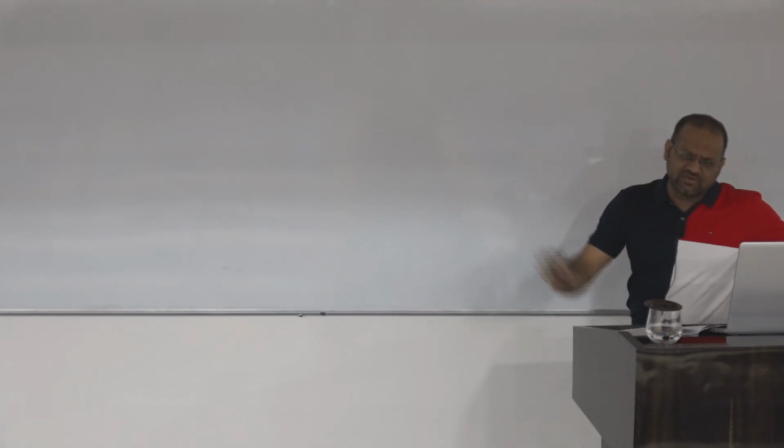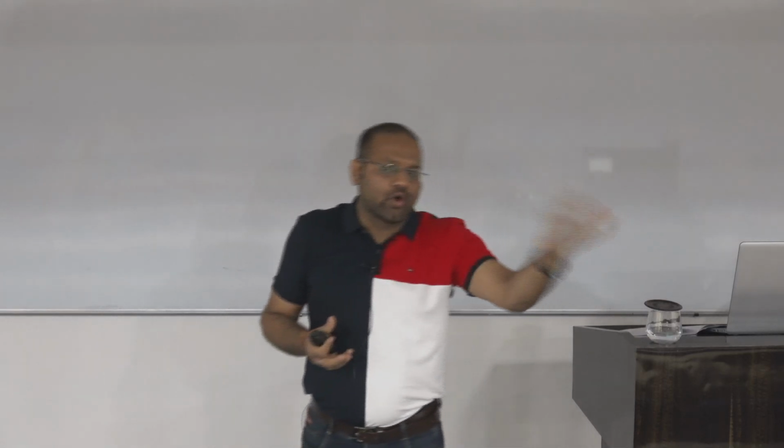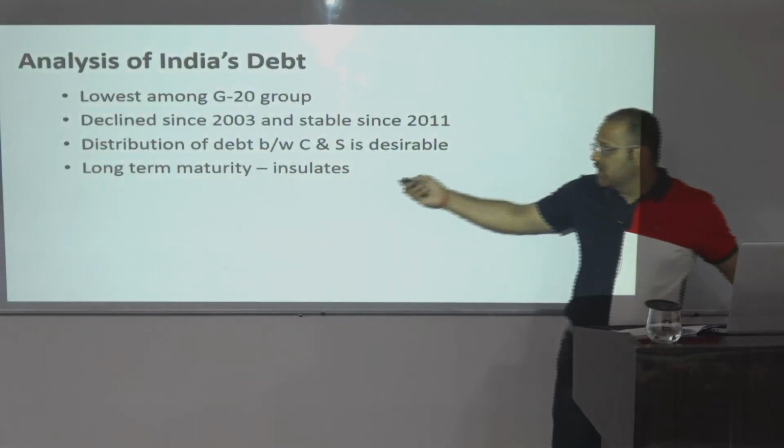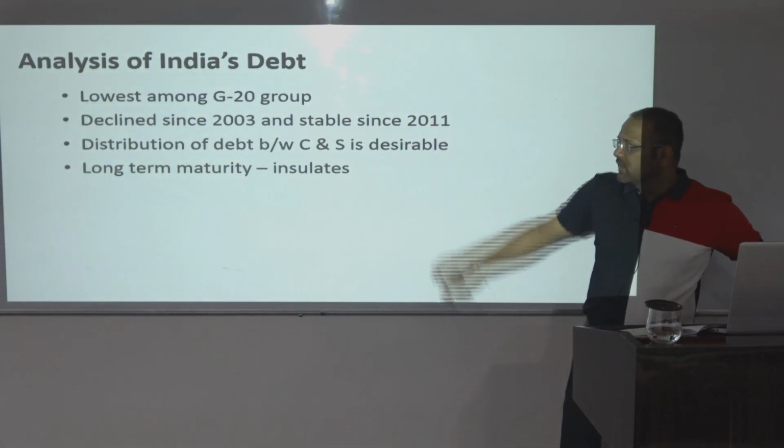Also, when we talk about the sharing, we saw that 70% share belongs to the central government and the state government share is 30%. The survey is saying that is desirable and justified because the central government has to manage the overall macroeconomic conditions and take care of macroeconomic stability. Basically, the central government is the representative, so it has the credibility to borrow from the external market. So that ratio is desirable. That is another observation by the Economic Survey.